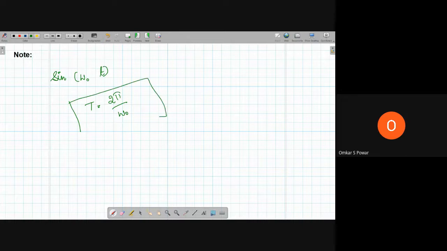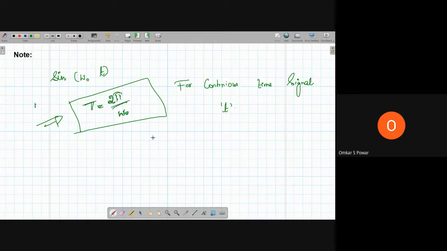You have to remember this for a continuous time signal, where omega naught is the fundamental frequency.